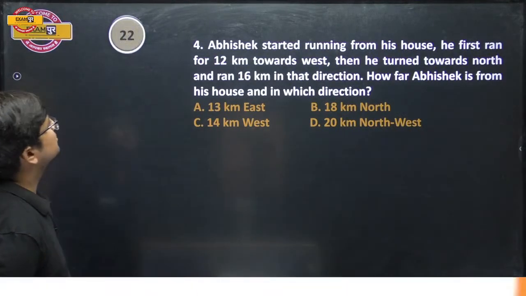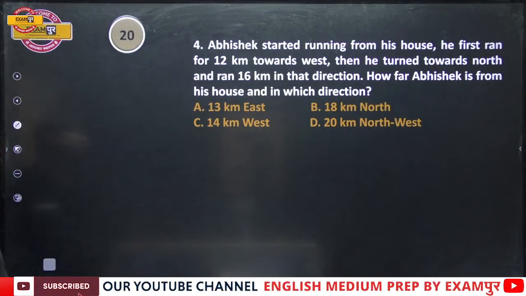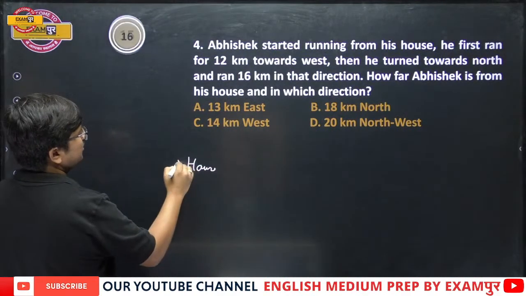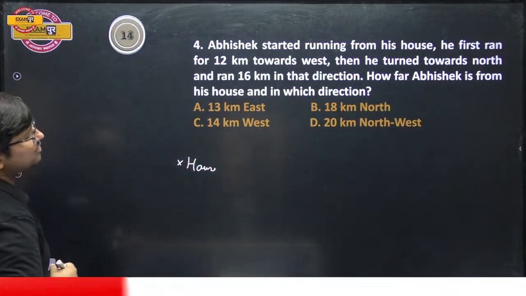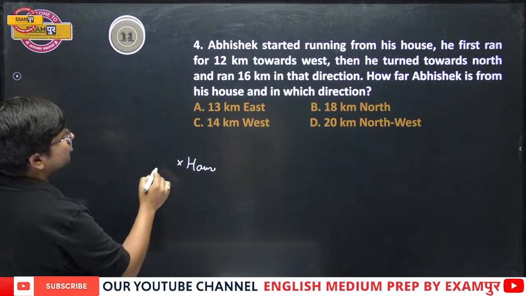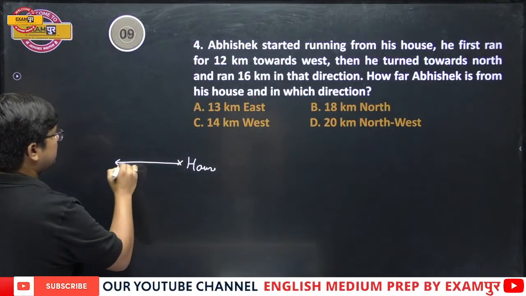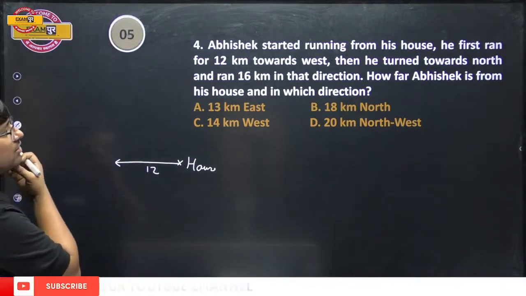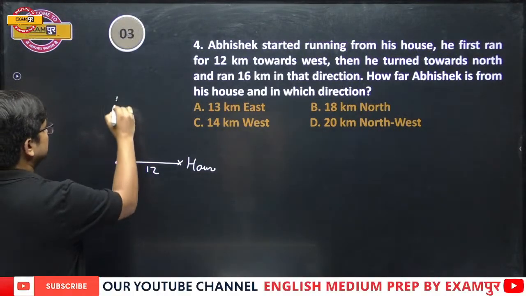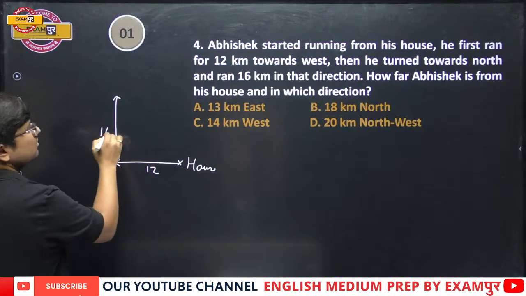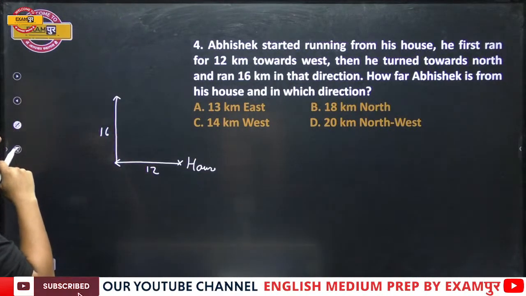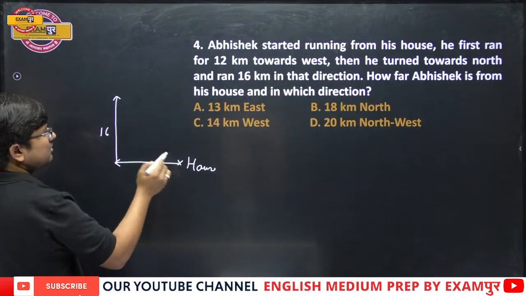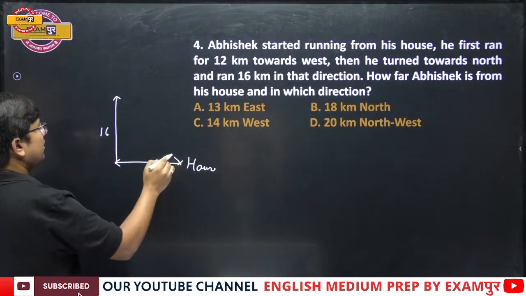See, my dear students, Abhishek started running from his house. Now suppose this is the house, the starting point. He first ran for 12 km towards west. Then he turned towards north and ran 16. How far is Abhishek from his house? And in what direction?